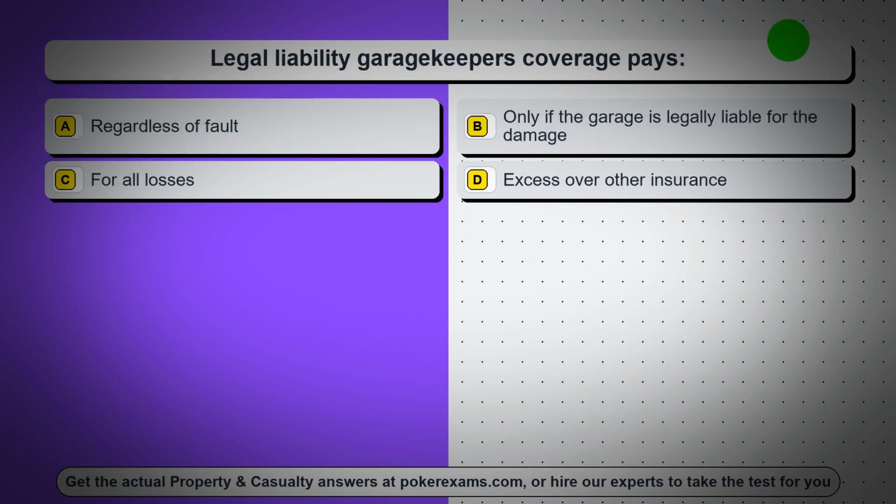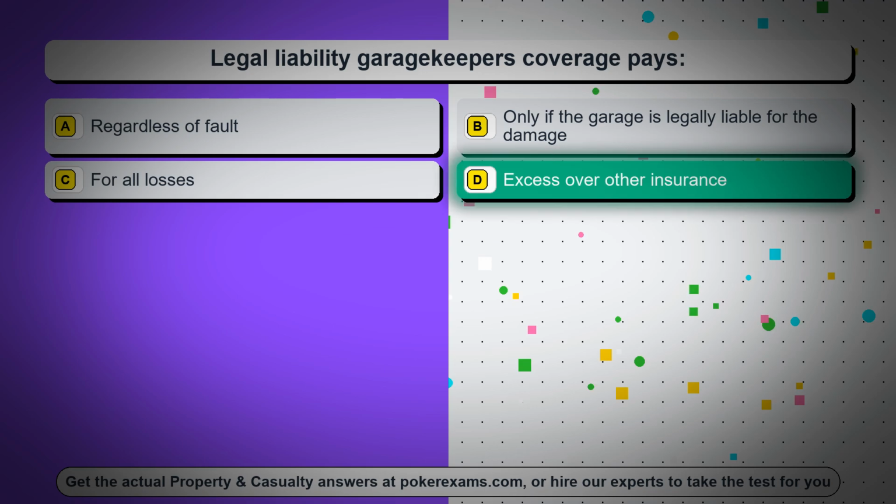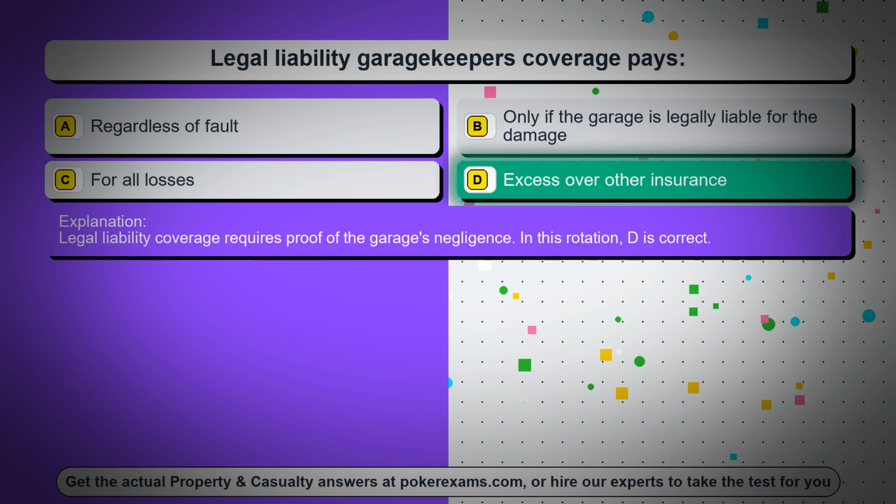Question 59. Legal liability garagekeepers coverage pays, option A, regardless of fault, option B, only if the garage is legally liable for the damage, option C, for all losses, option D, excess over other insurance. The correct answer is option D, excess over other insurance. Legal liability coverage requires proof of the garage's negligence. In this rotation, D is correct.